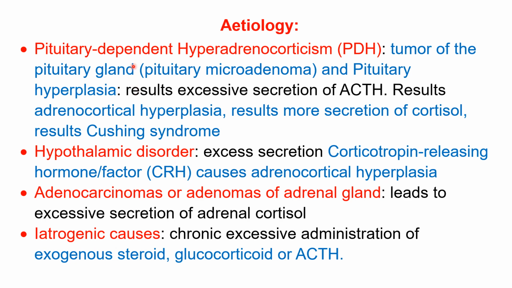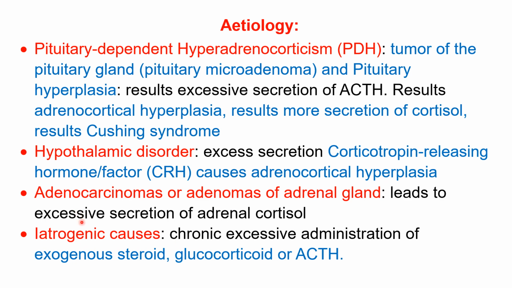The another group of etiology is hypothalamic disorder. Here, in the first we have seen pituitary is the cause. Now here, hypothalamus disorder. Excess secretion of corticotropin releasing factor or hormone, CRF, that causes adrenocortical hyperplasia. Again, because of this hyperplasia, again secretion of more cortisol and Cushing syndrome.